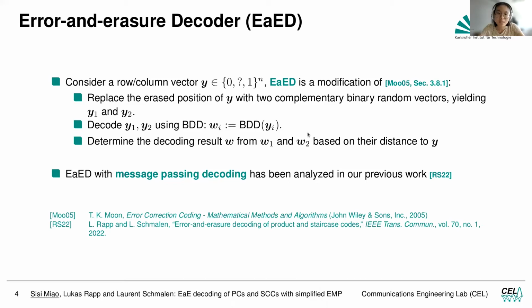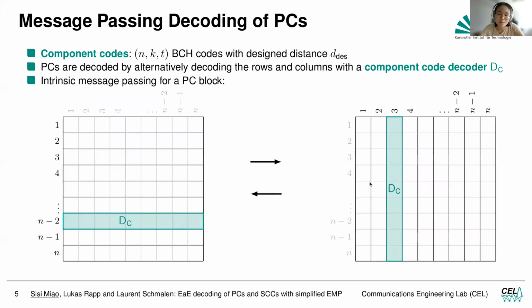We already analyzed the message passing decoding of EAD in our previous work. And you might be curious, what is the message passing decoding for product codes and staircase codes? We give a little example here. We show it with one block of a product code to keep it simple, and for staircase codes it is similar. We consider BCH codes as component codes, and the component code decoder we call DC.